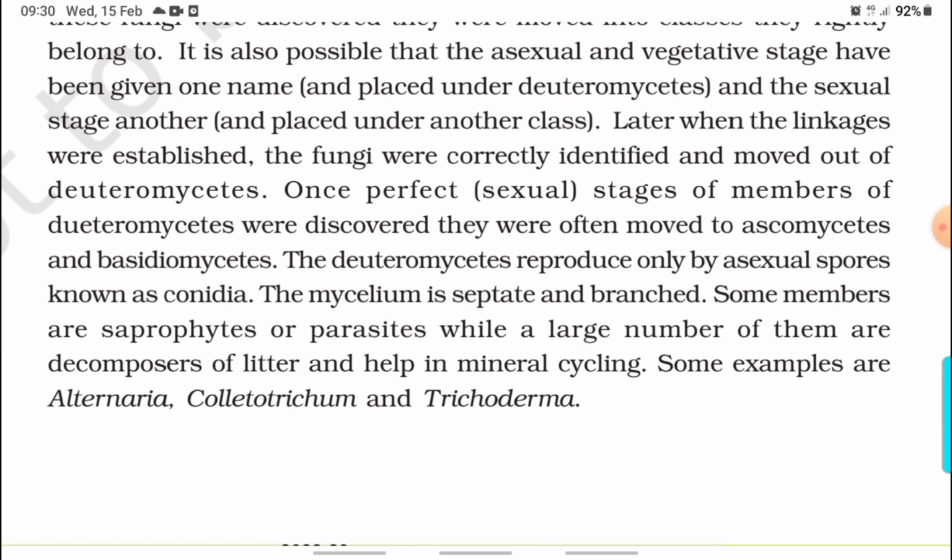The Deuteromycetes reproduce by asexual spores known as conidia. The mycelium is septate and branched. Some members are saprophytes or parasites, while a large number of them are decomposers of litter and help in mineral cycling. Some examples are Alternaria, Colletotrichum, and Trichoderma.